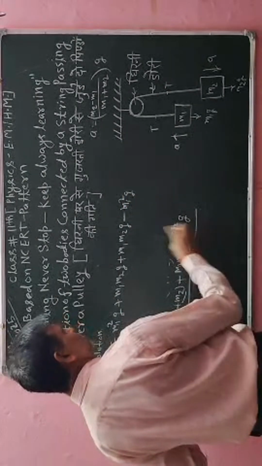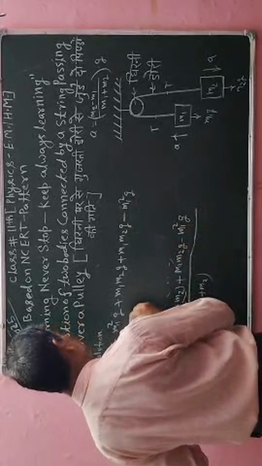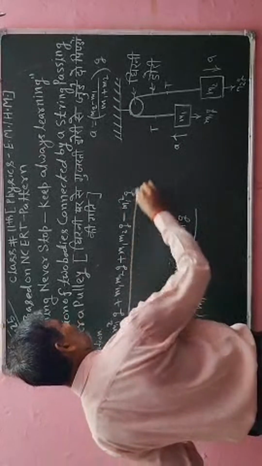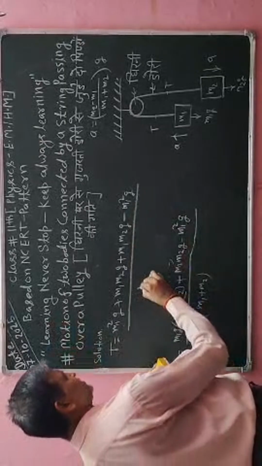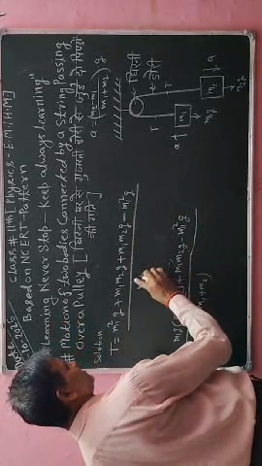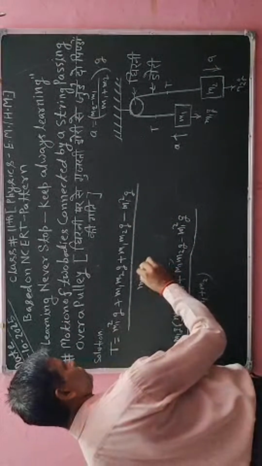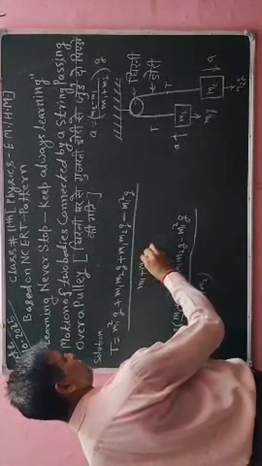So this value I have written here, divided by, I have to write here in the bracket m1 plus m2, m1 plus m2. Okay.